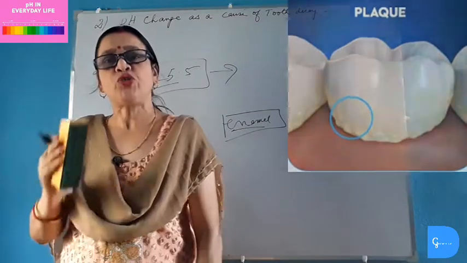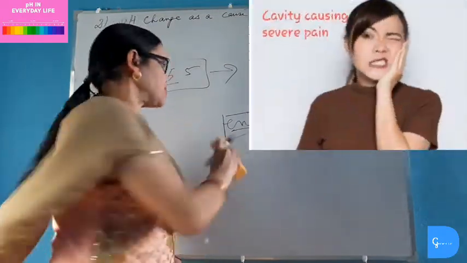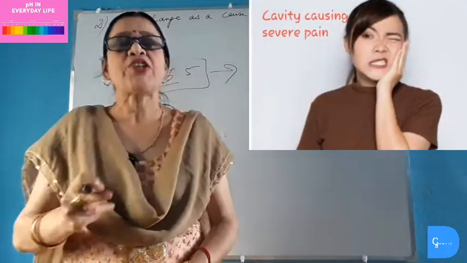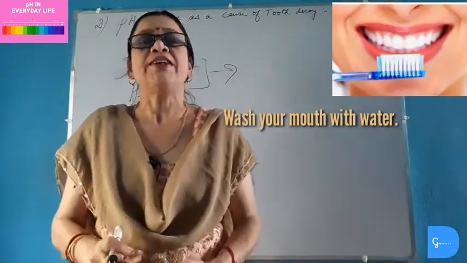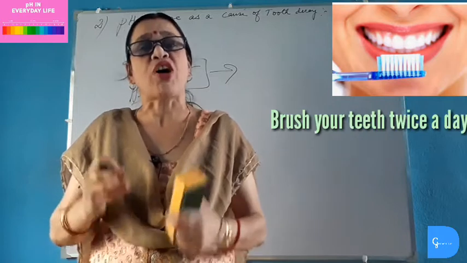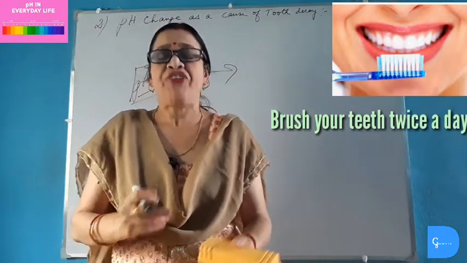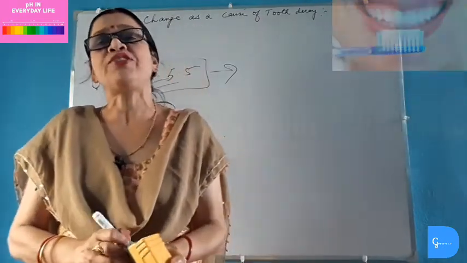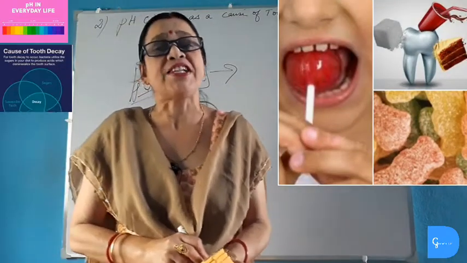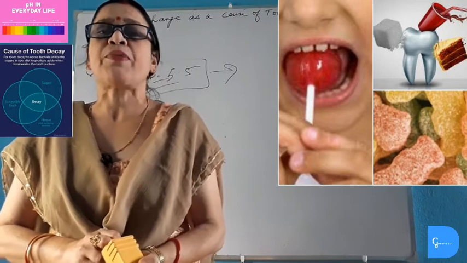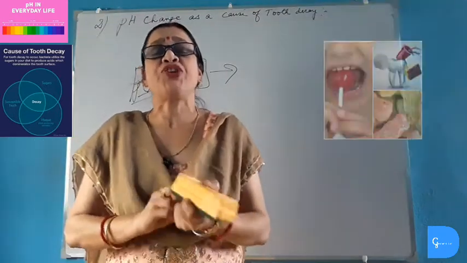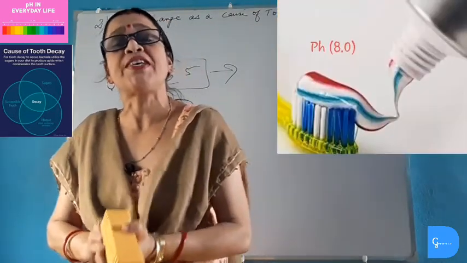So to avoid tooth decay, we must take several precautions. Number 1, we must wash our mouth with plenty of water after every meal so that the remaining parts of the food are washed away. Number 2, we must avoid eating sugary foods like tea, coffee, ice cream, chocolates, toffees, etc. And number 3, last but not the least, we must use toothpaste which is basic in nature.